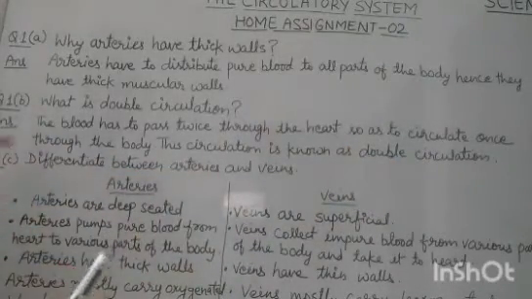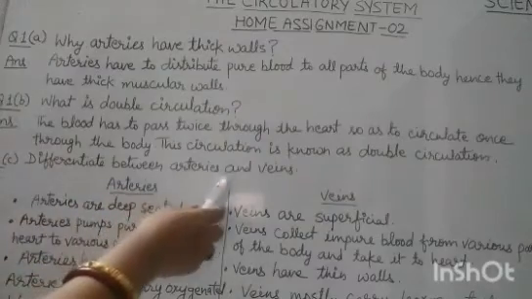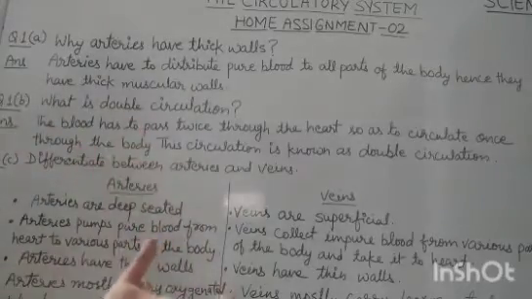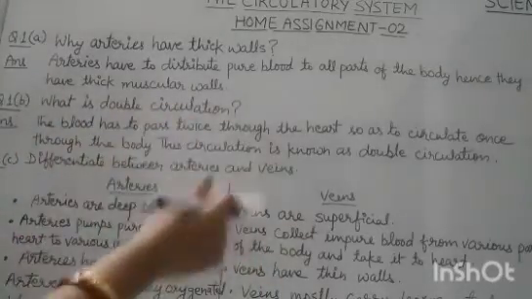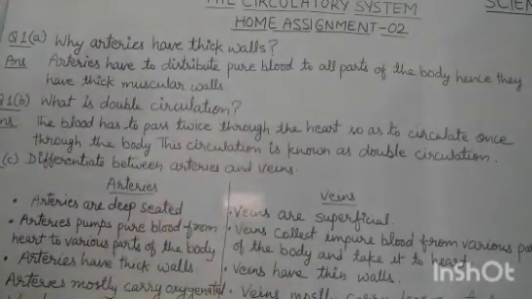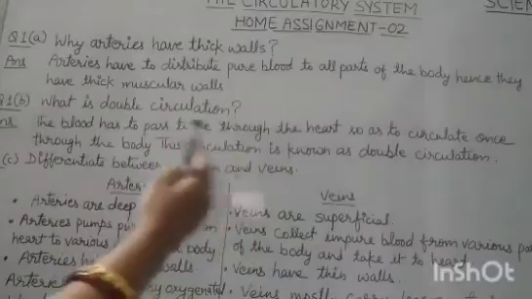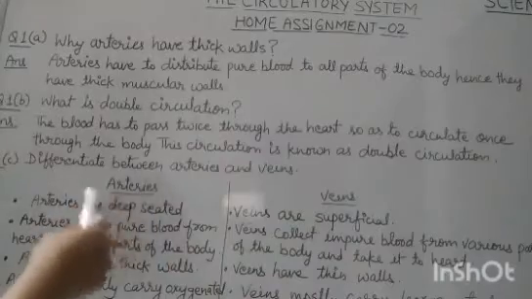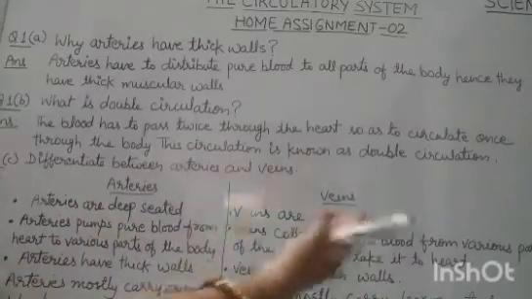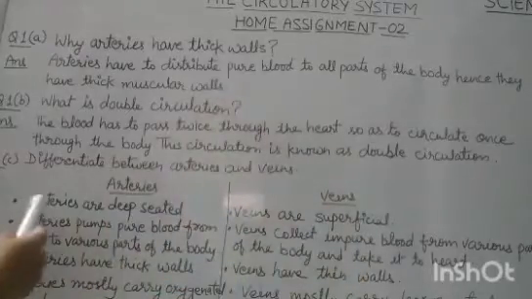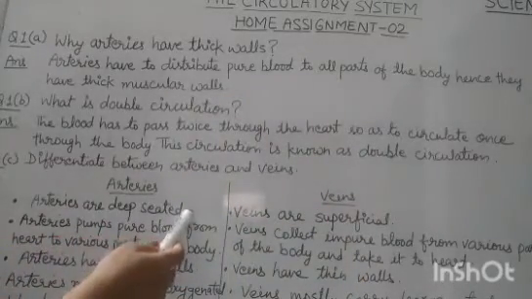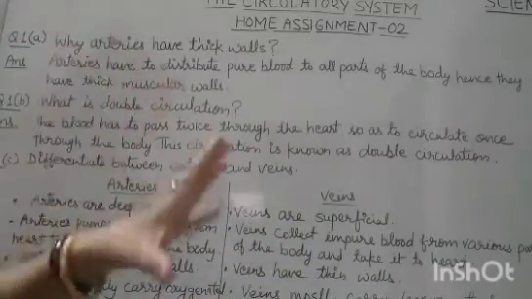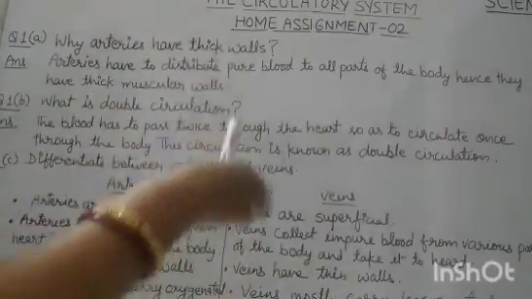Okay. Now next question, question 1 part C is differentiate between arteries and veins. So whenever you are differentiating between two things, always write the answer in this form. Means you have to draw a line in between, and then you have to write the difference between them. Okay. So here I have written arteries and here veins. Now we are differentiating arteries and veins. So first one is arteries are deep seated. Okay, and veins are superficial. This I have explained you in my second video where we have read this chapter.